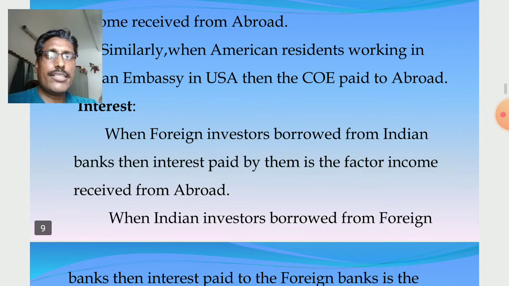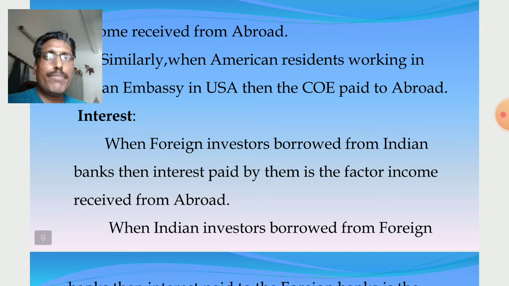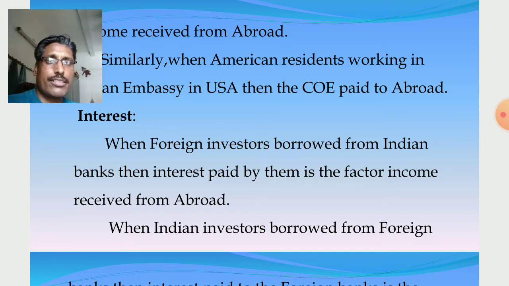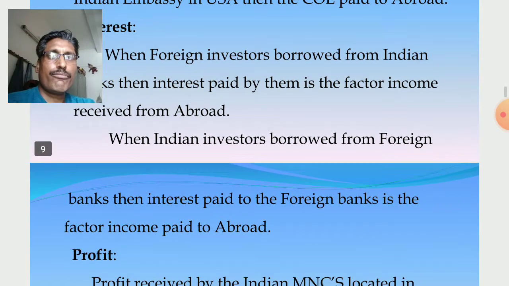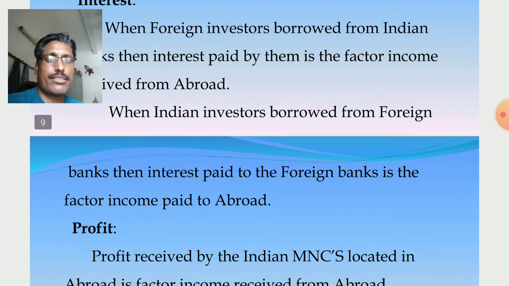Similarly, in case of interest, when foreign investors borrowed from Indian banks, they paid interest. It is factor income received from abroad. When Indian investors borrowed from foreign banks, then they paid interest. So it is factor income paid to abroad.